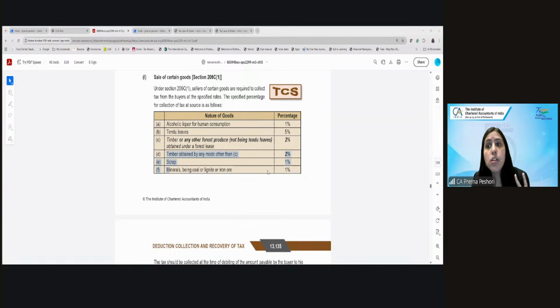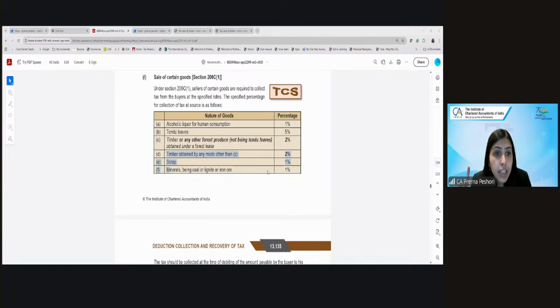In the case of TDS, what is it? Payment or credit, whichever is earlier. So when you have an expense, you create a creditor. When you receive the amount, you create a debtor. So on debit or receipt, whichever is earlier, the seller has to collect from the buyer of these goods a sum equal to these percentages which have been prescribed. Are we clear?